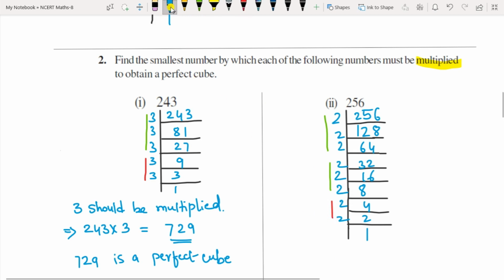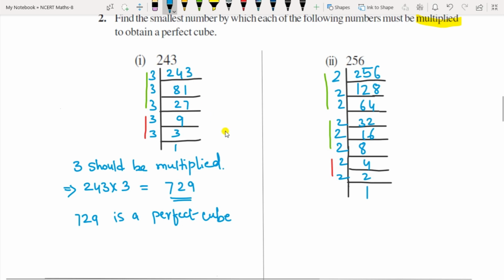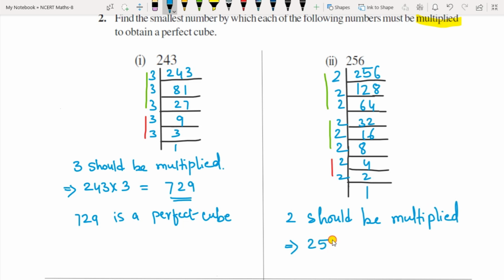So what you have to write? That 2 should be multiplied. So it becomes 256 multiplied by 2, that gives you 512. So this 512 is a perfect cube.